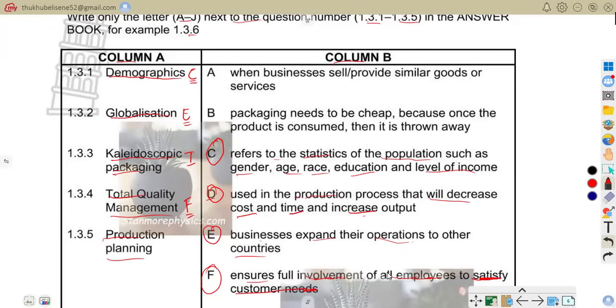So production planning involves organizing the production process to reduce cost and time while increasing output efficiently. So D is correct. That is that, and that is all about section A.